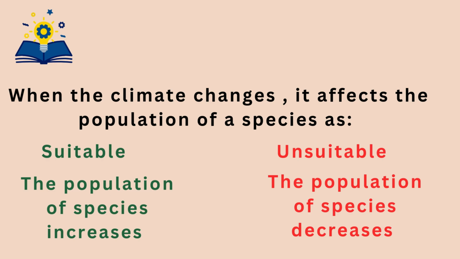But if these climate changes are unsuitable, meaning bad for the species, they can't live in this climate, so what will happen? The population of the species decreases. So the climate changes may be suitable for the species, so the population increases, or the climate changes are unsuitable, so the population of the species decreases.